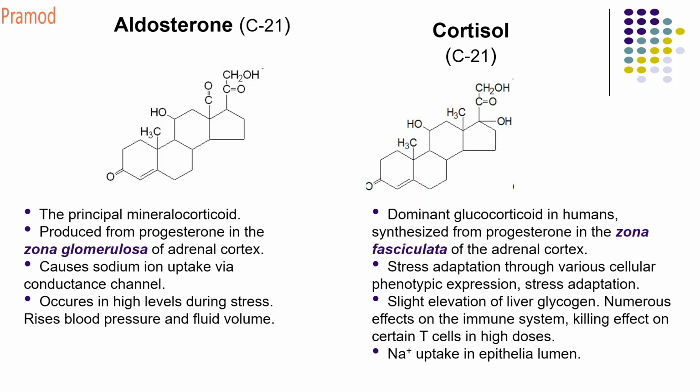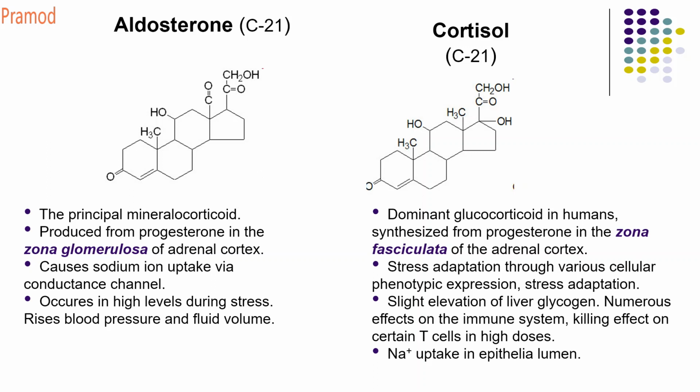Your methyl group gets converted to an aldehyde, and there is an OH at the 11th position. It's the principal corticosteroid. It is produced from progesterone in the zona glomerulosa of your adrenal cortex.